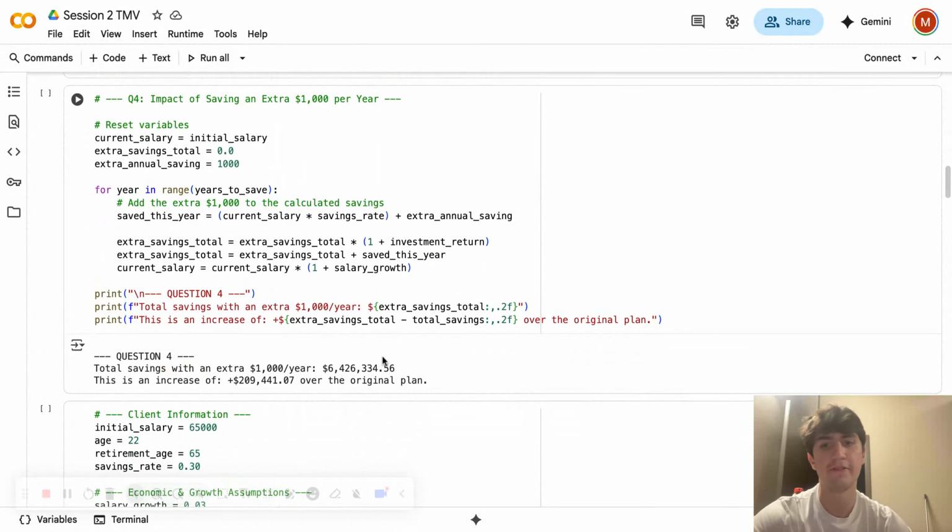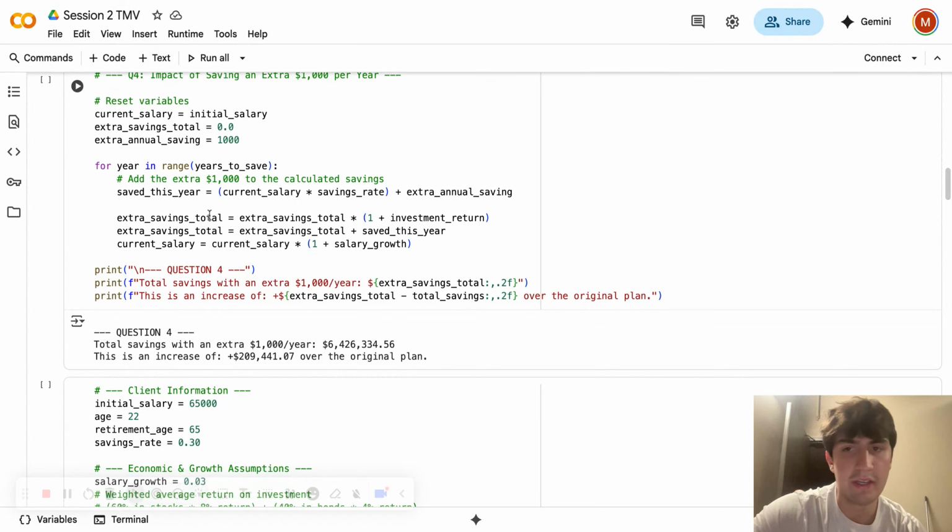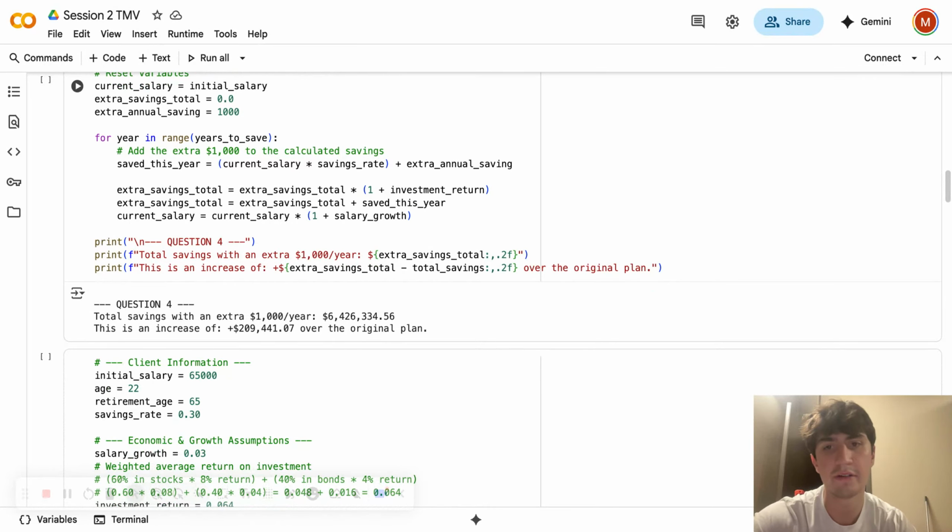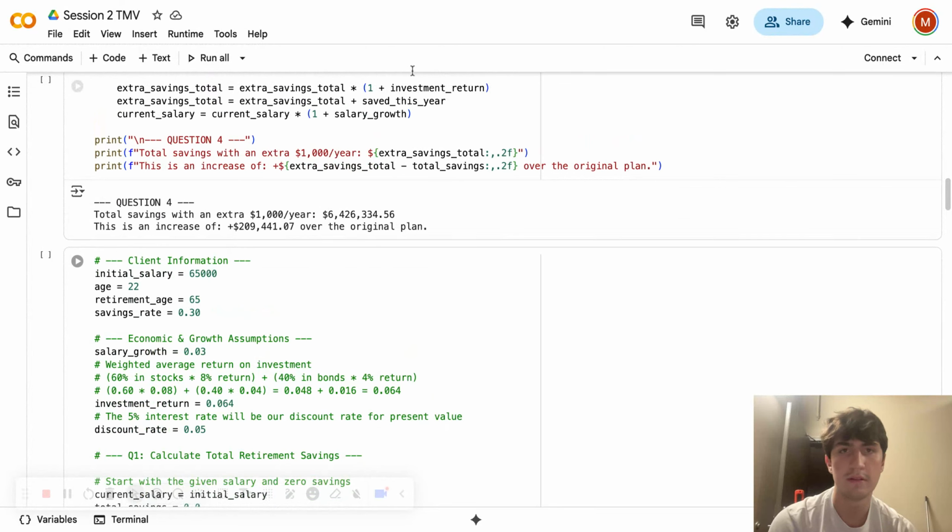And then for the final question, if you put $1,000 more into each one, it has the extra savings amount now, so that'll annually become $1,000 more plus whatever the return is on each of the things. And then for this one, it's 6,426,000, which is 200,000 more than the original plan. So if he has enough money to do that and still live comfortably, I recommend that he does that, because $200,000 is a good amount of money.